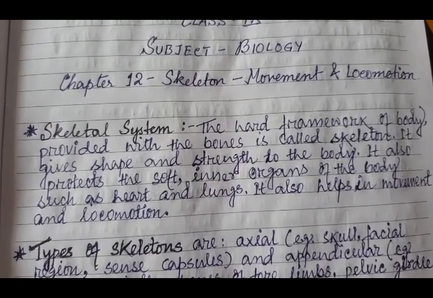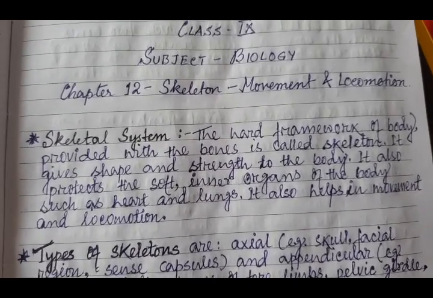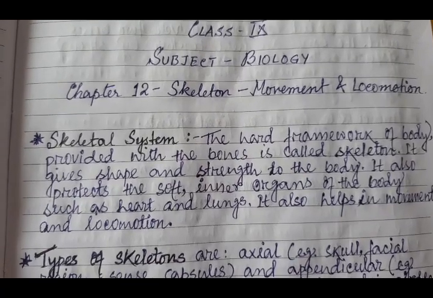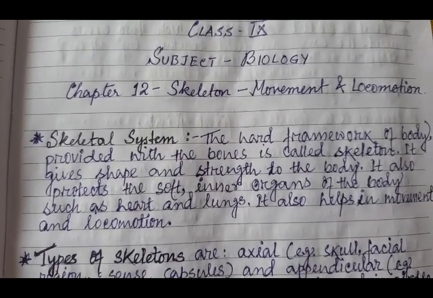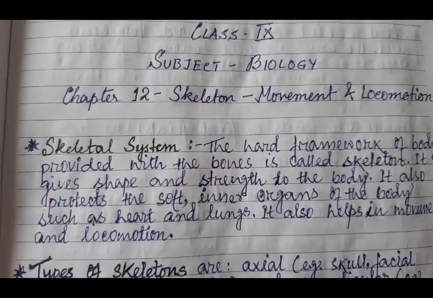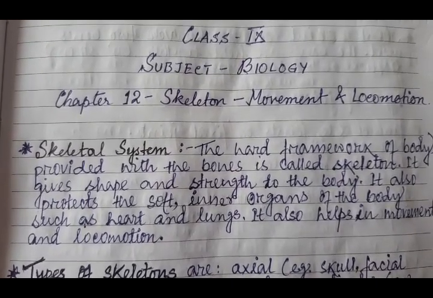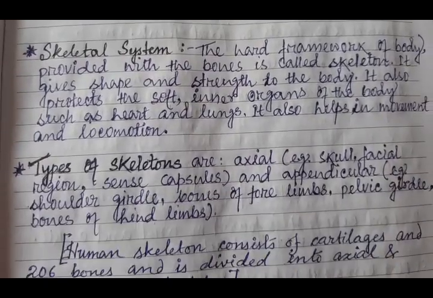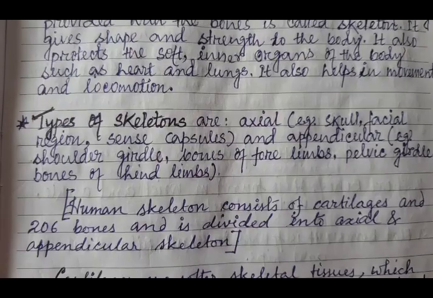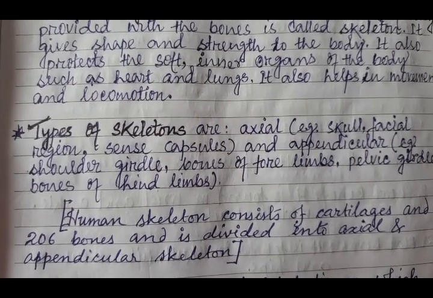So the skeletal system plays a very important role in our body. It provides support, it helps us in movement and locomotion, and it also has some other functions which we will see afterwards. Now the types of skeletons are axial skeleton and appendicular skeleton.